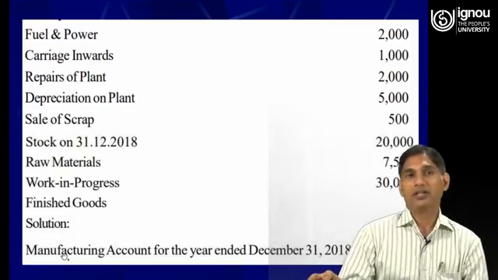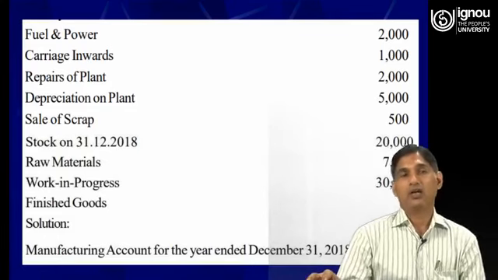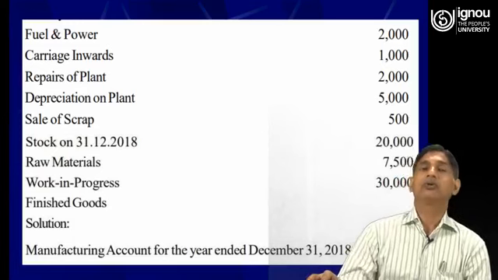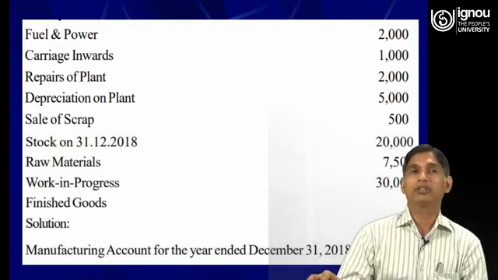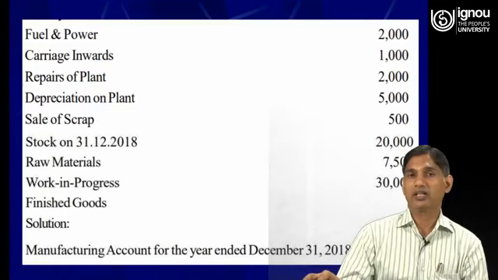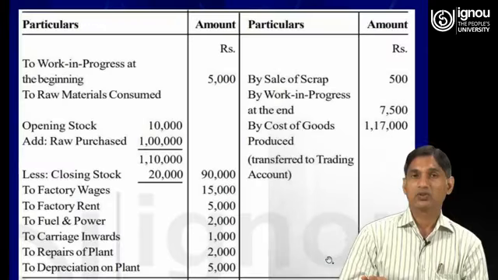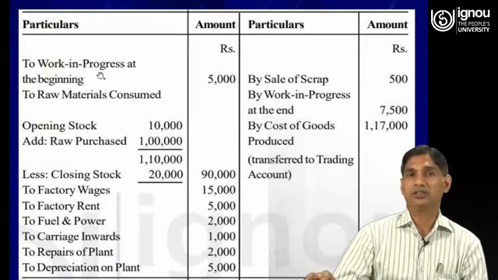So now here we will see how the manufacturing account will be prepared with the help of the information given. Manufacturing account for the year ended 31st of December 2018. This is the manufacturing account which is given in the question.